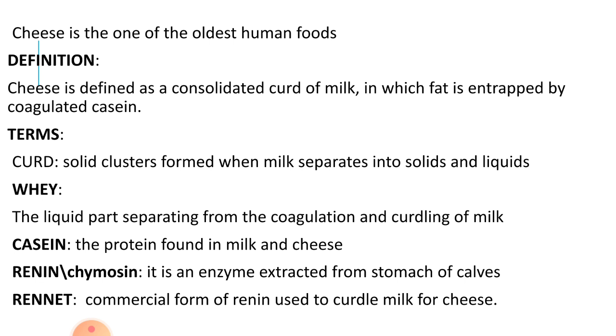Let us see some of the terms we come across in this particular video. Curd is solid clusters formed when milk separates into solids and liquids. Whey, the liquid part separated from the coagulation and curdling of milk. Casein, the protein found in milk and cheese. Rennin, also known as chymosin, is an enzyme extracted from the stomach of calves. Rennet is the commercial form of rennin used to curdle milk for cheese.